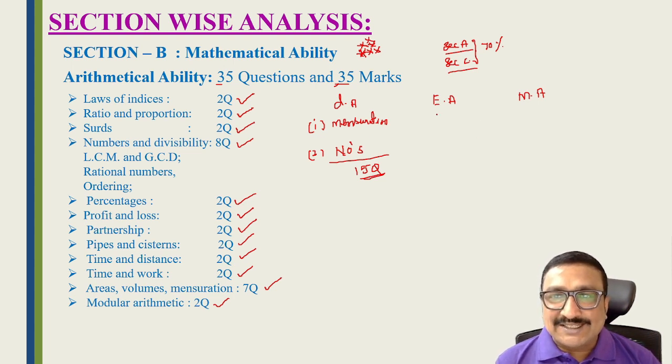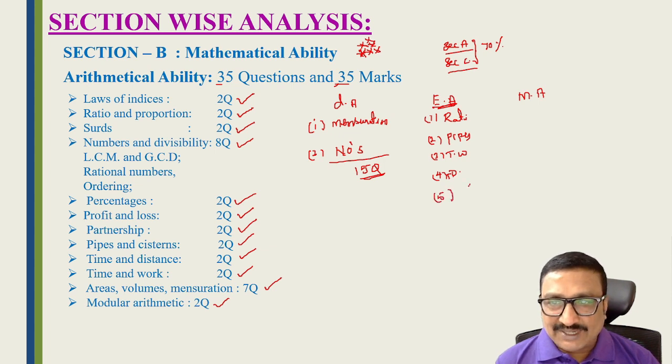Coming to the easiest topics. What are the easiest topics? One is ratios, second is pipes, third is time and work, fourth is time and distance, fifth is percentages, and sixth is partnership.